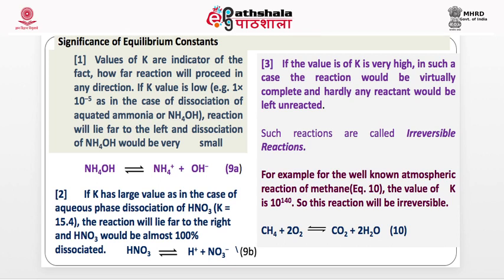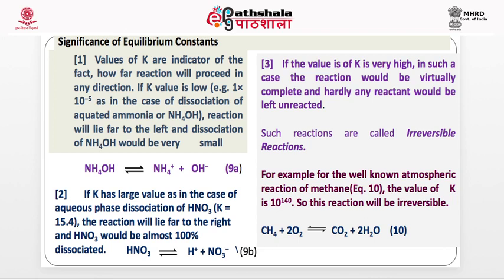If the value of K is large, then dissociation may be complete. For example, nitric acid, sulfuric acid, hydrochloric acid, they are very strong acids. HNO3 completely dissociates, almost completely, 100%. So the whole of HNO3 will be converted to hydrogen ion and nitrate ion. There will be hardly any equilibrium.